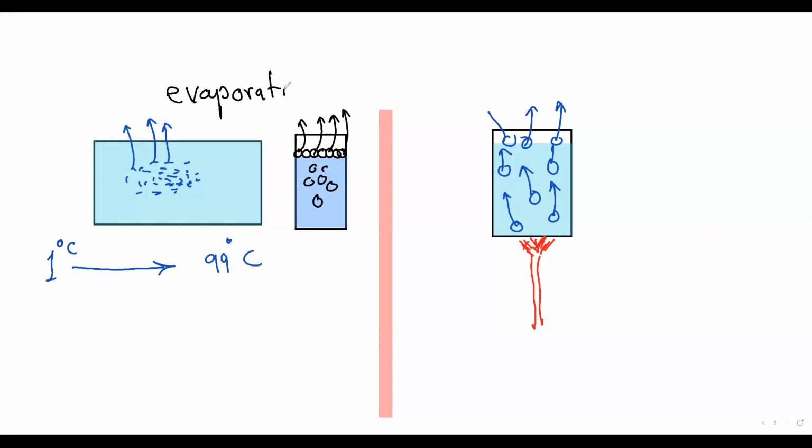Evaporation takes place in the molecules at the surface only, while boiling takes place in all the molecules inside and on the surface. All these molecules start to boil and escape out. This takes place very rapidly.